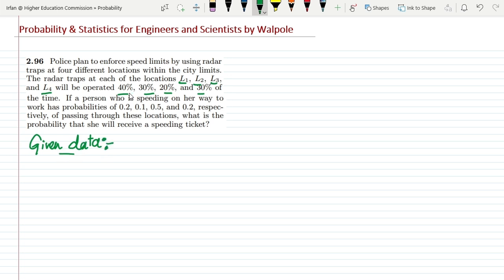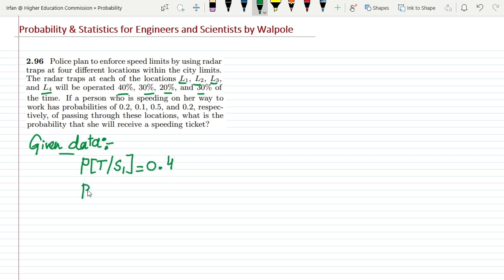Okay, so here we can see that we have different traps, and these traps basically work with the probability of 0.4, 0.3, 0.2 and 0.3 if a certain percent cross the limit. Okay, so what is this? This is the probability that the radar trap at location L1 traps a person when he overspeeds, which is basically 40% or 0.4.